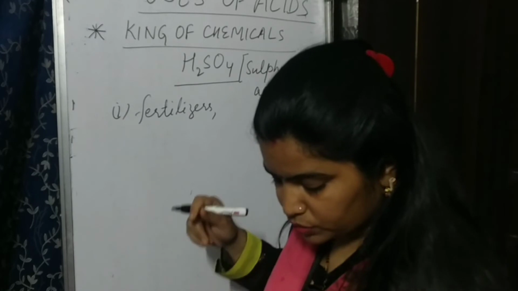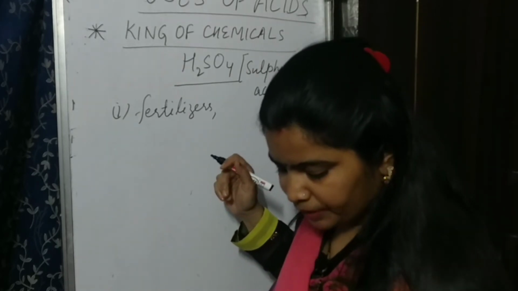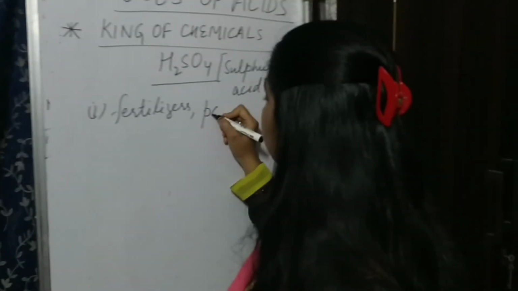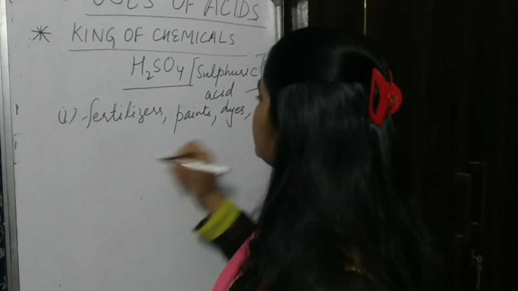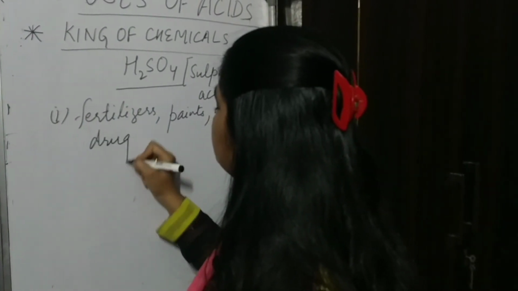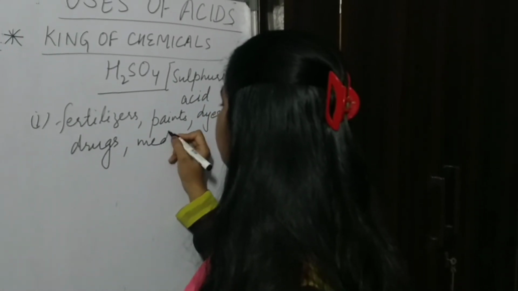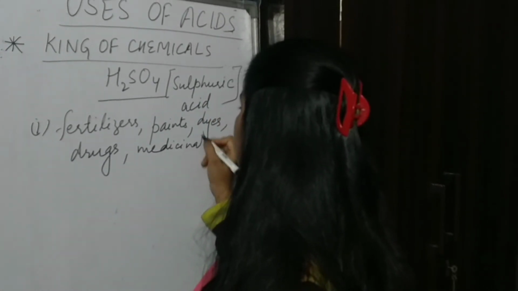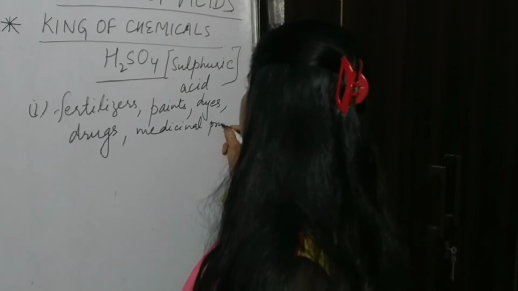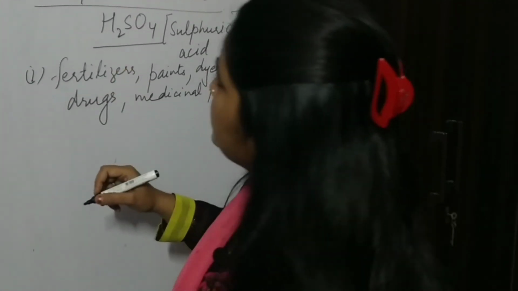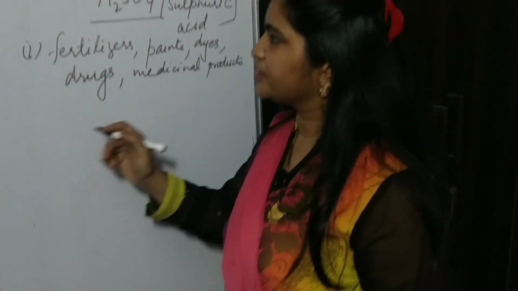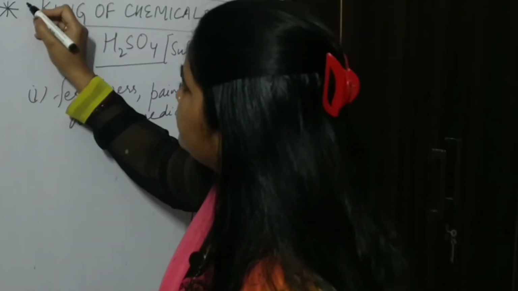It is also used in manufacture of paints, even dyes, various drugs, medicinal products. Understood? So various things can be prepared by the use of H2SO4.